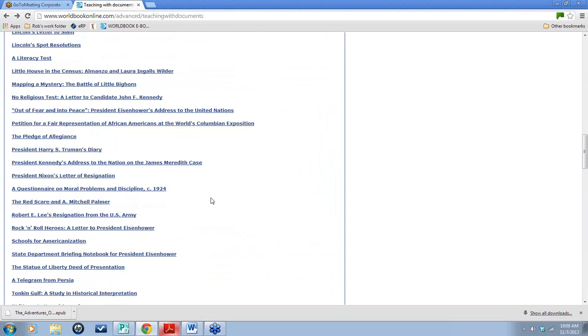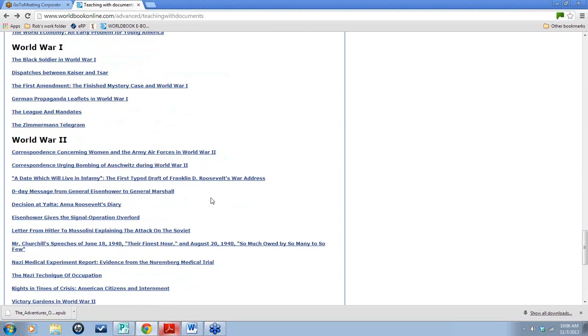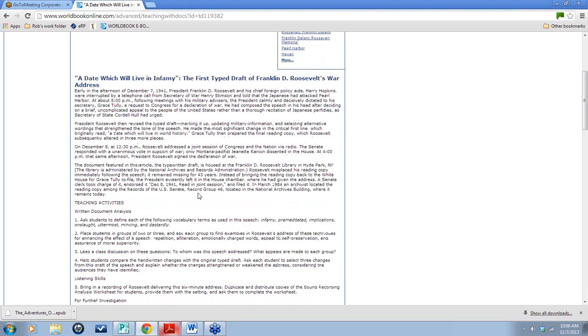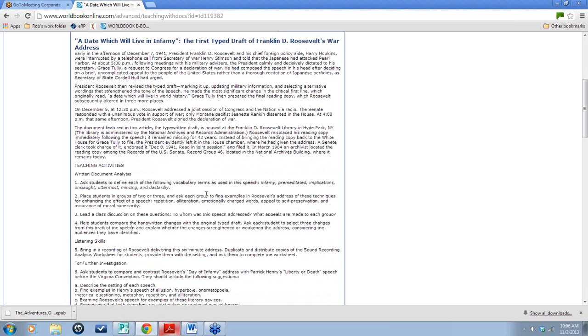I wanted to show you one more really cool one down here at the bottom on World War II. This was the date which will live in infamy speech, and it gives you the background here that talks about after we were bombed on December 7th, Roosevelt had to get together with his foreign policy aide, Harry Hopkins, and they were informed that we had been bombed in Hawaii, and President Roosevelt had to put together a speech to address the American people. So you'll notice there's some teaching activities.